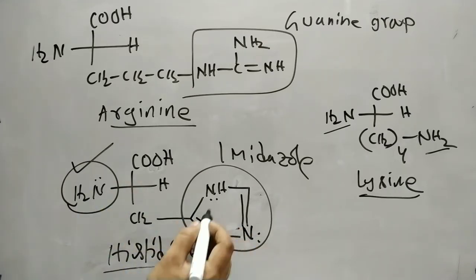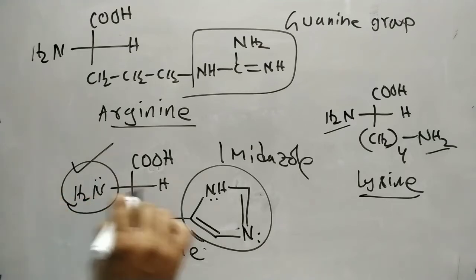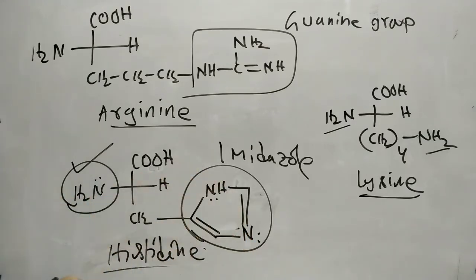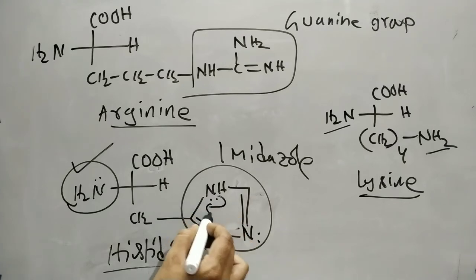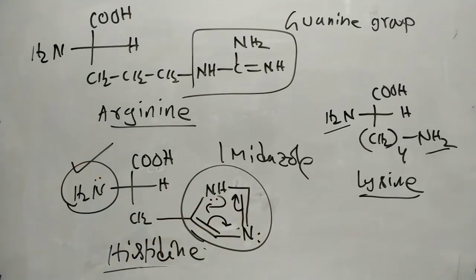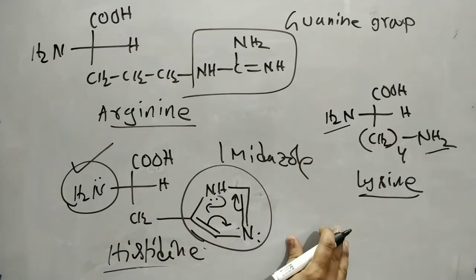Now there are three nitrogens here. Among these three, this nitrogen is the least basic because its lone pair of electrons is involved in resonance. So that is the first basic, second basic and least basic nitrogen in the histidine amino acid, and this is the imidazole ring. Next, coming to lysine.